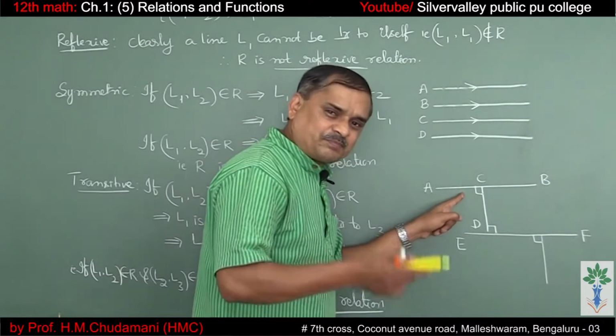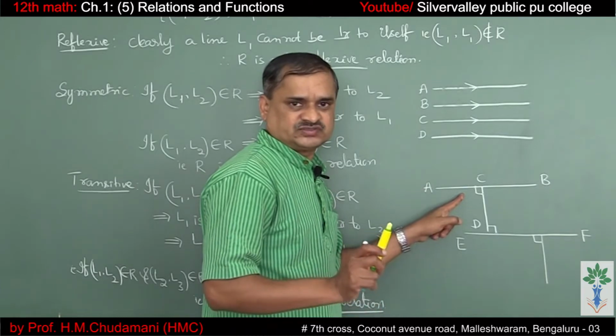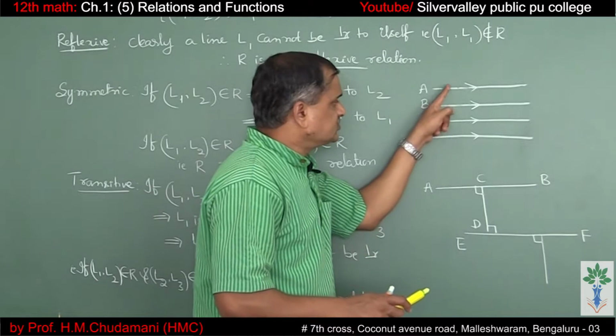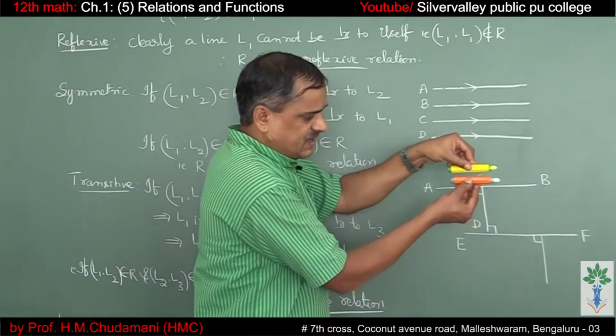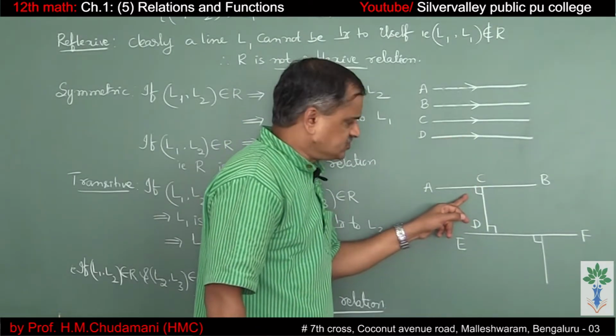A is perpendicular to itself is not at all possible. It's nonsense. It's meaningless. A cannot be perpendicular to itself. Whereas A is parallel to itself, that is possible. A is parallel to itself. Okay, so A cannot be perpendicular to itself.